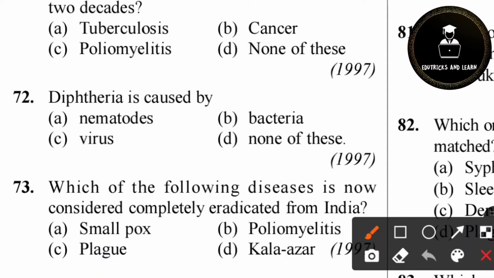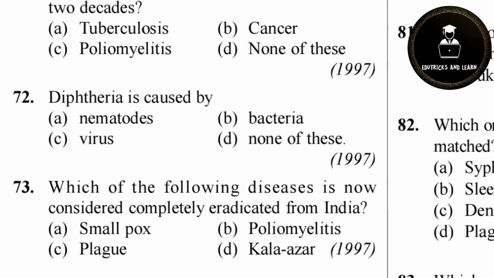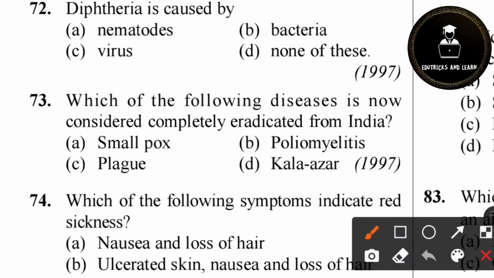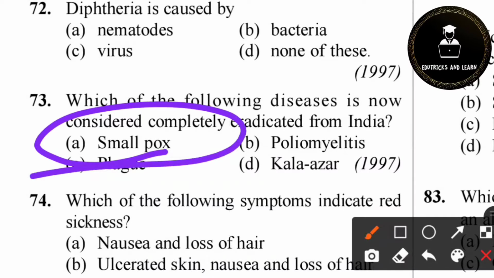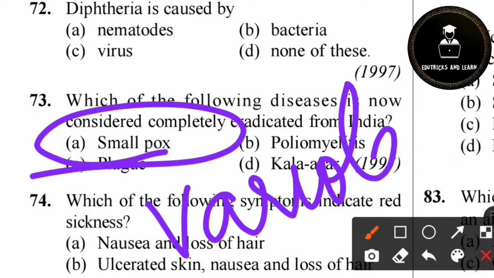72nd question. Diphtheria is caused by, very easy question. Diphtheria is caused by Corynebacterium diphtheriae. So it is a bacterium. Option B is the correct answer. The name of the pathogen is Corynebacterium diphtheriae. 73rd question. Which of the following diseases is now considered completely eradicated from India? The answer is option A, smallpox, because smallpox is said to be completely eradicated from India. It is caused by the variola virus.